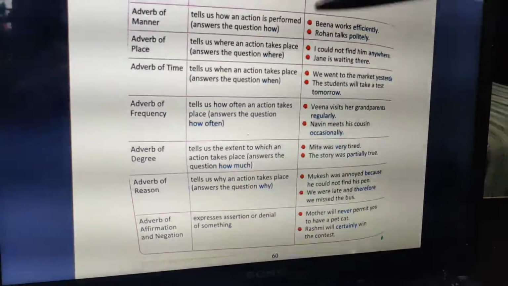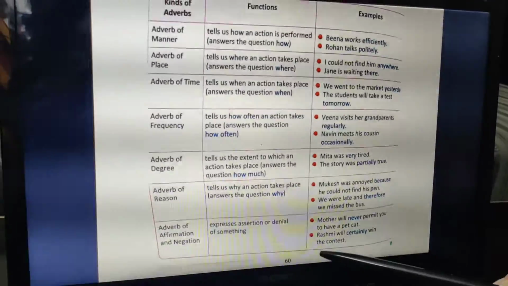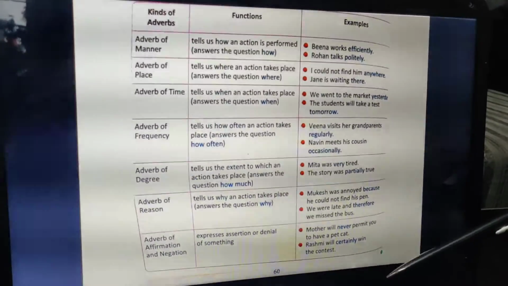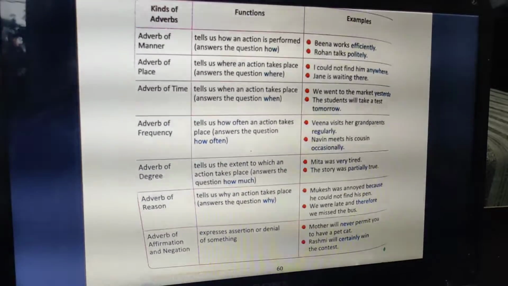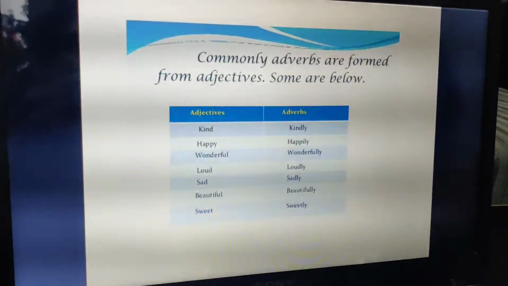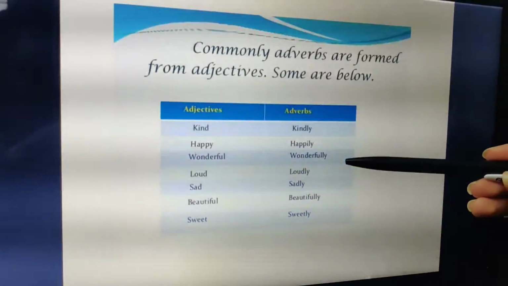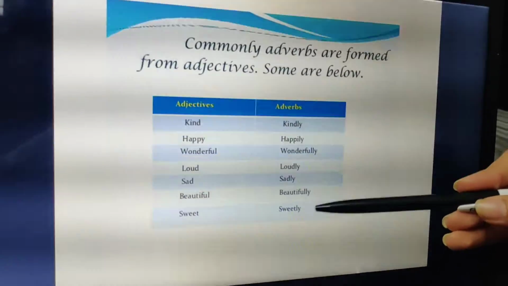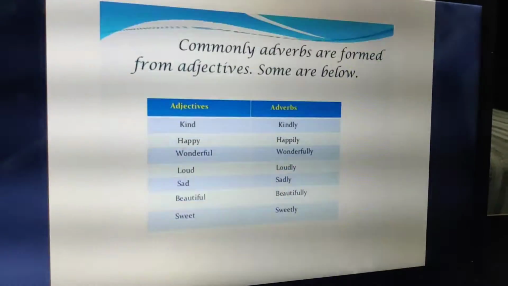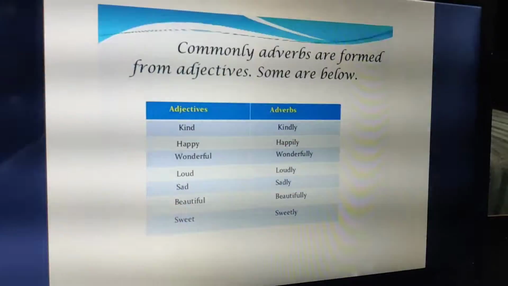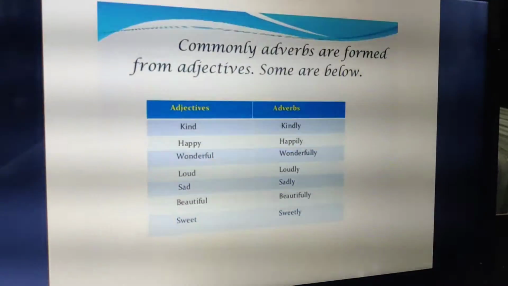Next, the adverb of affirmation and negation, which expresses assertion or denial, just like I told you. So these are all the adverbs that we have studied. Next are the commonly used adverbs. Can you read certain adverbs like kindly, happily, wonderfully, loudly, sadly, beautifully, sweetly? These are adverbs that we use most of the time, usually in our day-to-day life.